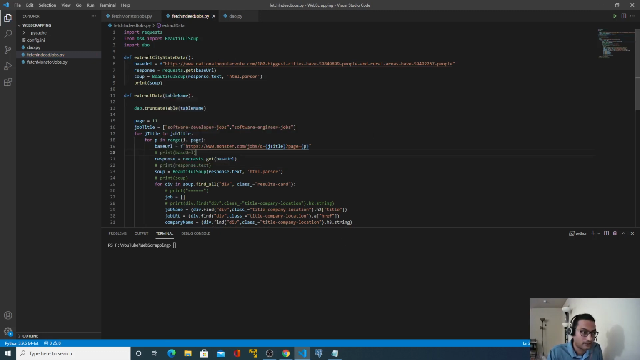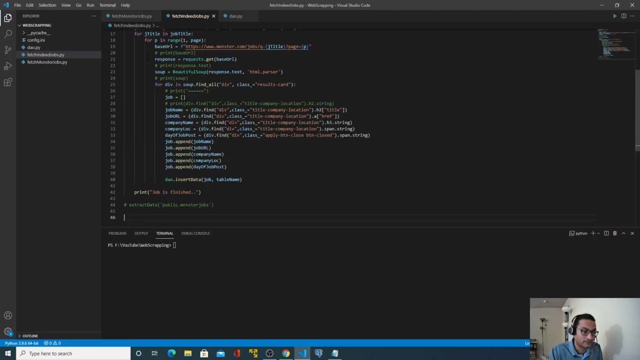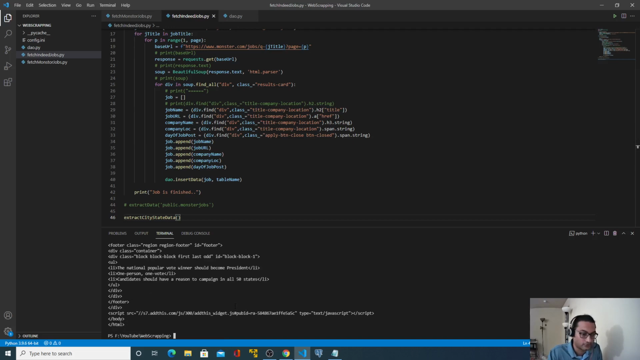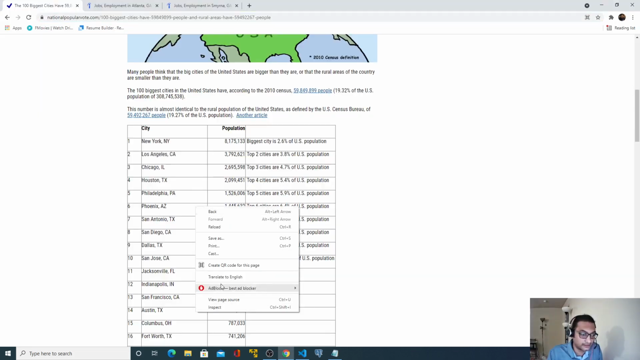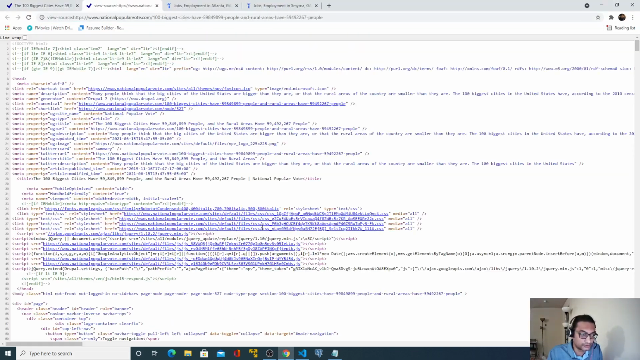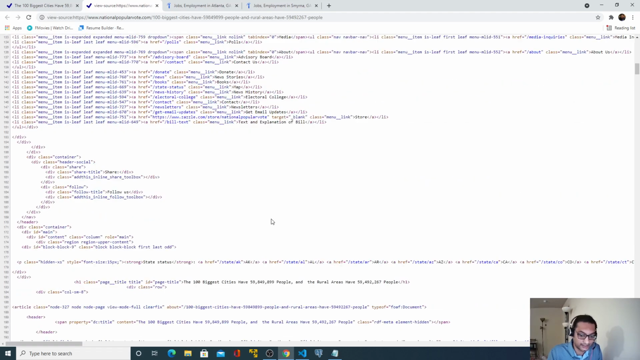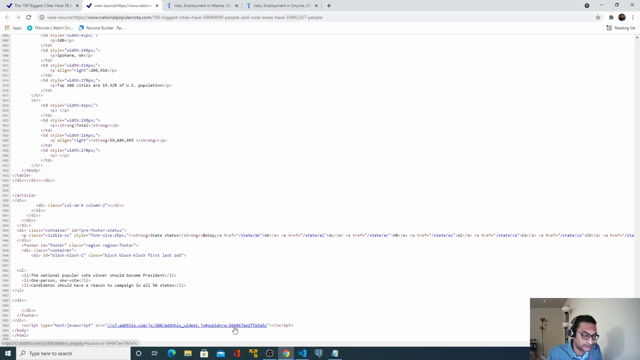Perfect. And let me call this method as well. Perfect. So basically if I right click on view page source, I will get to see the exact same thing. So it ends with this script, body, HTML.